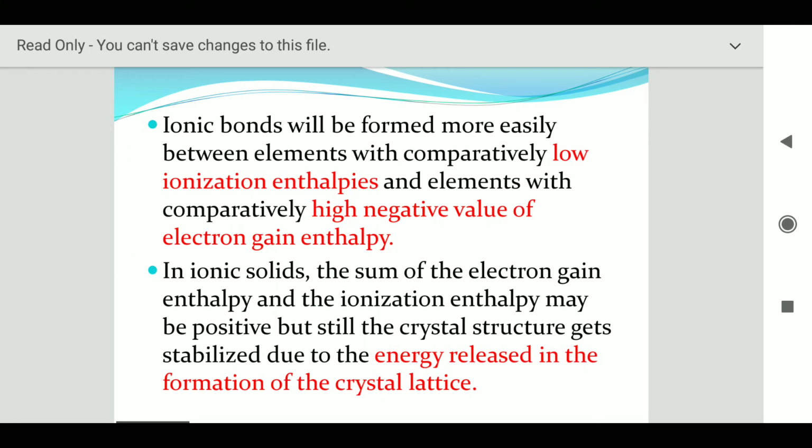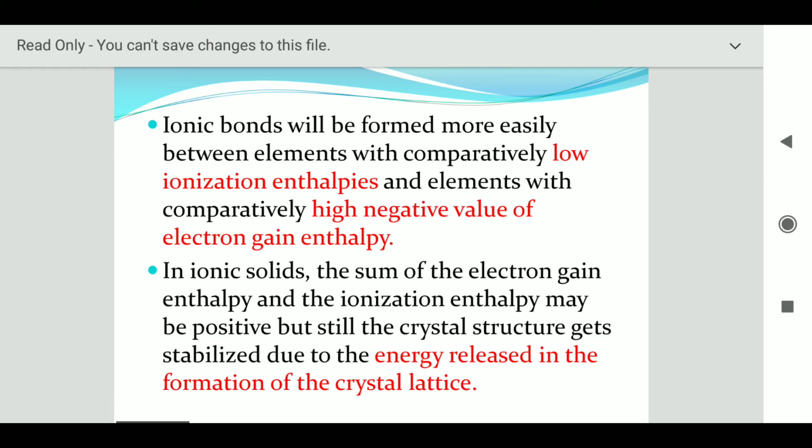Now talking about the ionic bond formation, so an ionic bond will be formed more easily between the elements with comparatively low ionization energy, low ionization enthalpy, because less amount of energy will be required, so ions get formed easily and they react to form the compound. So those which have low ionization enthalpies and the element with comparatively high negative value of electron gain enthalpy, when there is a difference between the two, the ionic bond formation is higher.